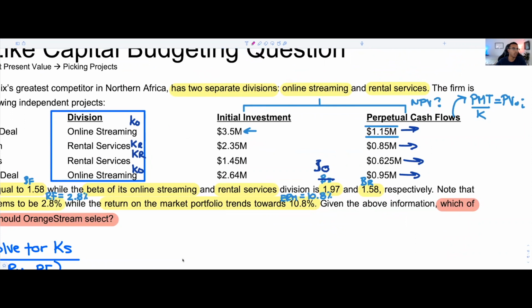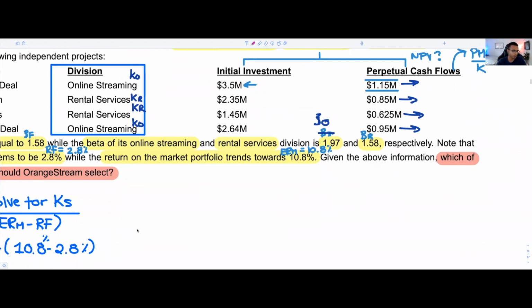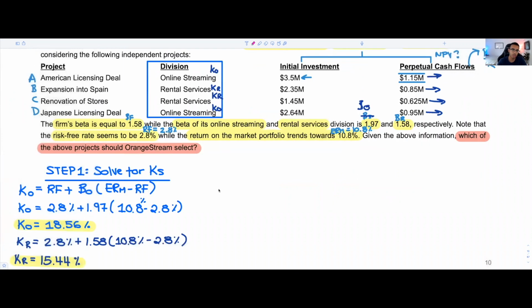So in this case, we're going to go through these one by one. We have 1.15, right? And because we know we're using the perpetuity formula, it's literally payment over K. But you've got to remember, once again, that we're going to use KO not for every single one of these projects, but for the ones that are within the online streaming division.